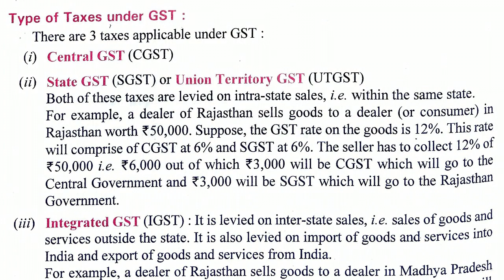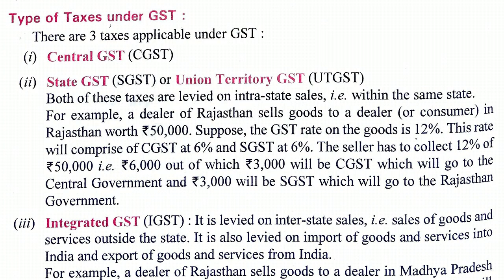Here an example is also given: a dealer of Rajasthan sells goods to a dealer in Rajasthan. Whenever goods are sold within the same state in which you have your business, you will have to charge CGST and SGST. Goods worth rupees 50,000 are sold, the rate is 12%.